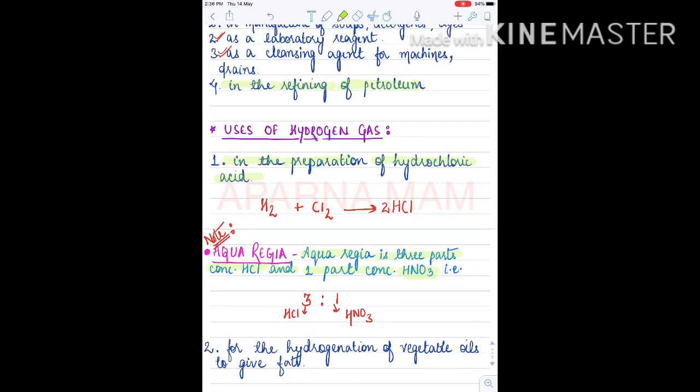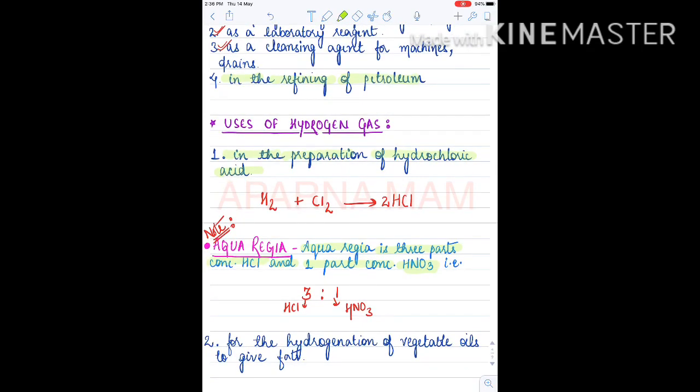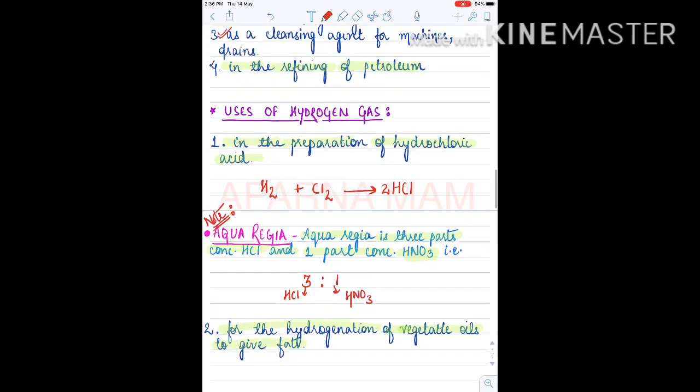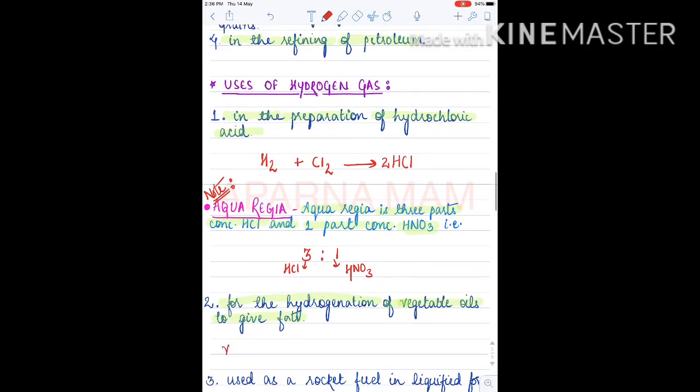Then this hydrogen gas is also used for the hydrogenation of vegetable oils to give fats. How? When we take this vegetable oil and hydrogenation is done. Hydrogenation means addition of hydrogen gas.